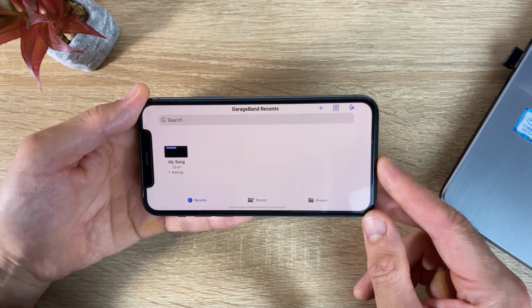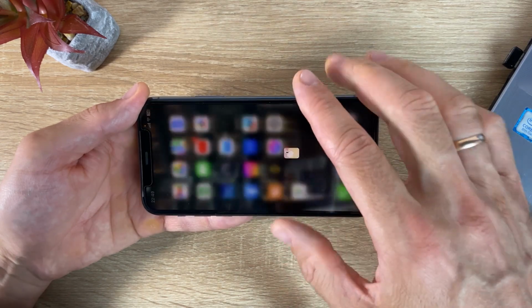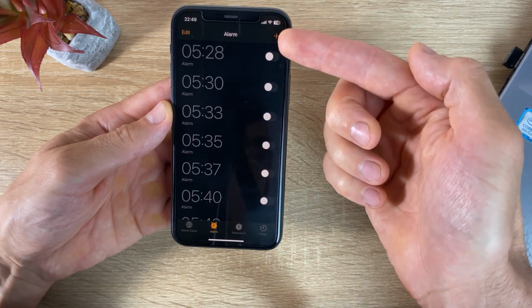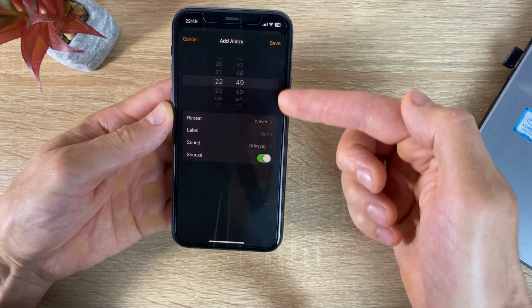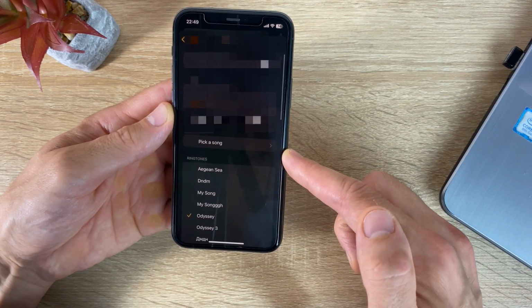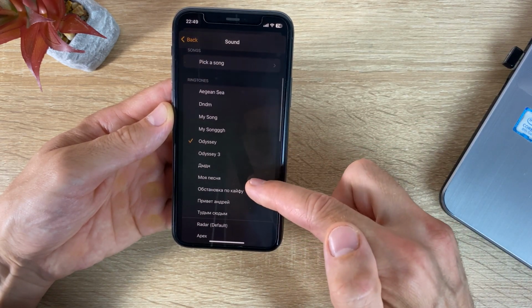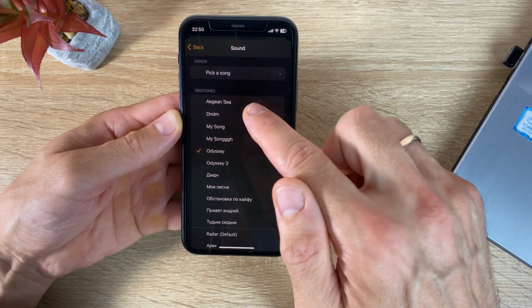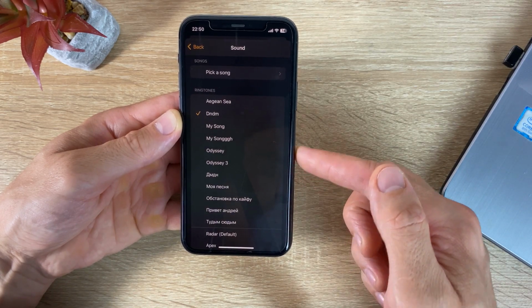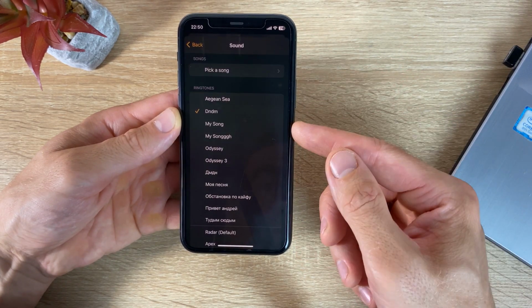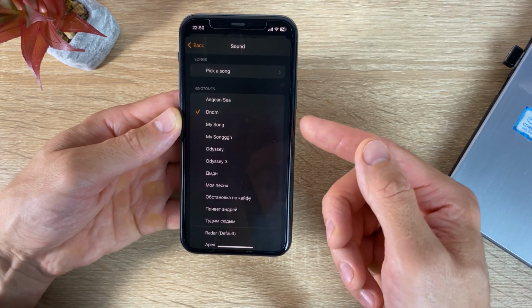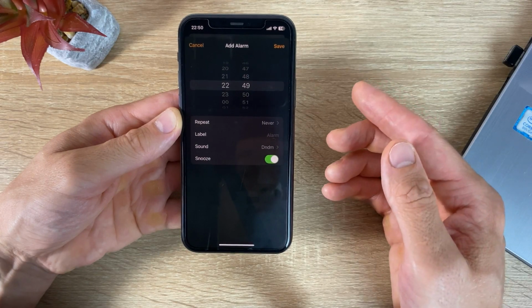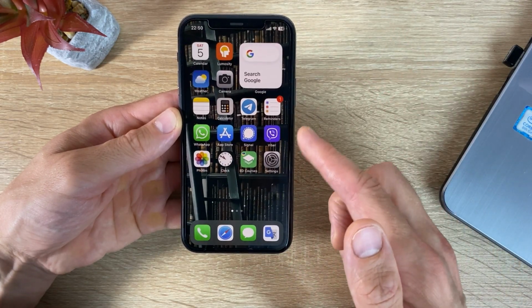OK. Now, open the alarm clock. Create a new alarm. In the sound item, the created alarm sound will appear. That's all. This way you can change the alarm sound on iPhone.